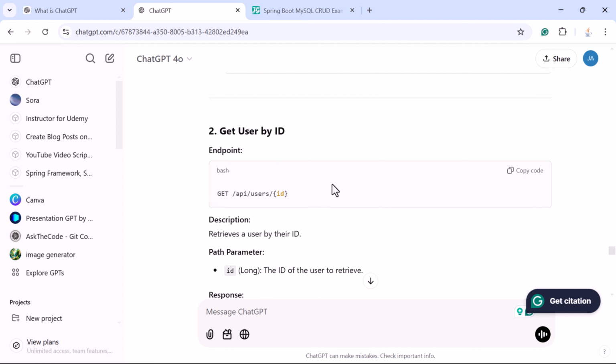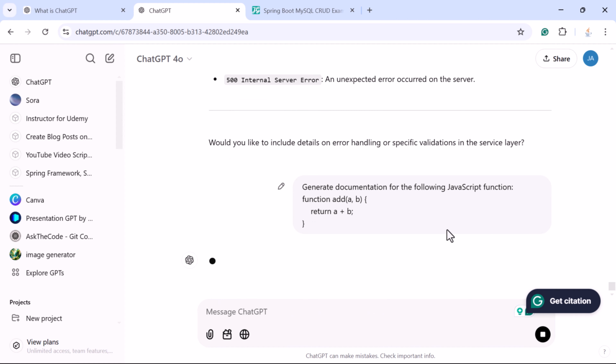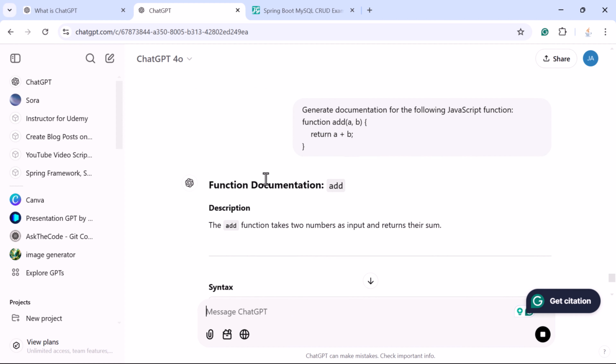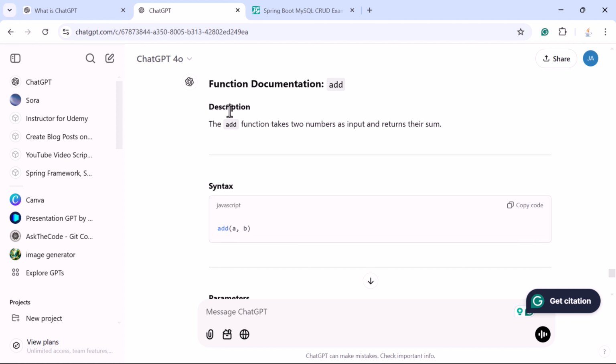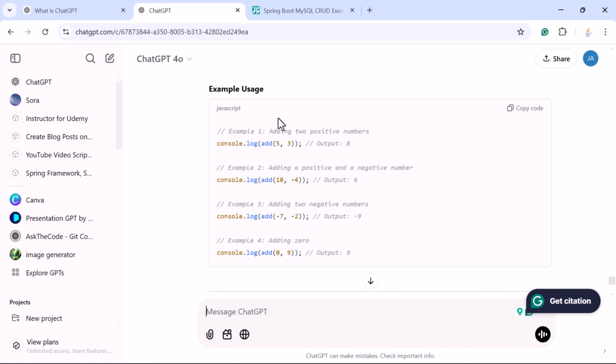Okay, even you can ask ChatGPT to generate the documentation for a particular function or a class as well. For example, here let us say generate documentation for the following JavaScript function, and just paste the JavaScript function over here and submit the prompt, and look at here the response of ChatGPT. Description of the function followed by syntax, followed by parameters, return value, and examples.